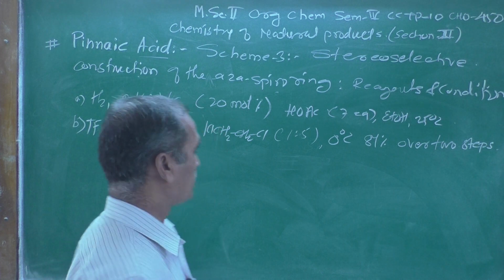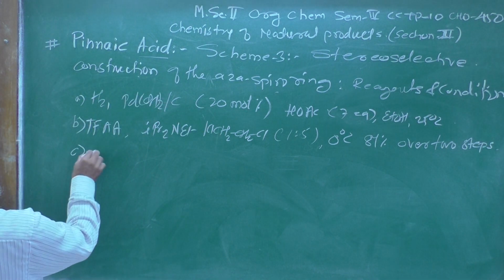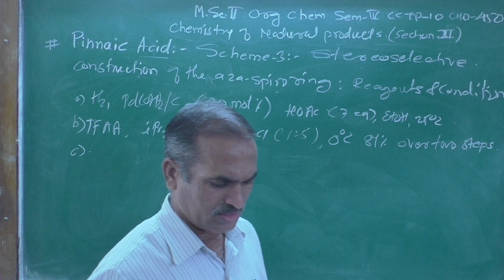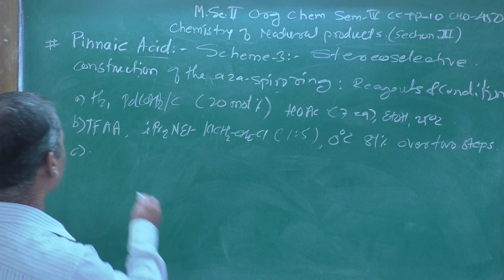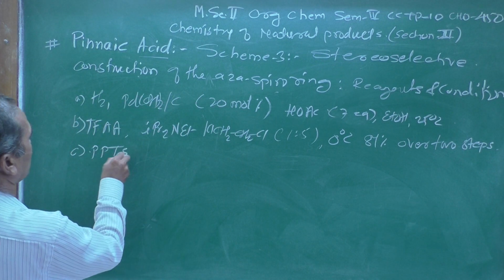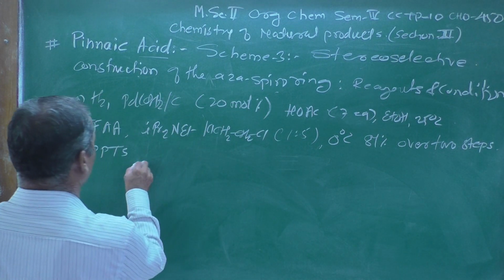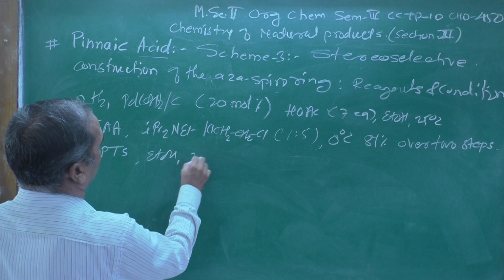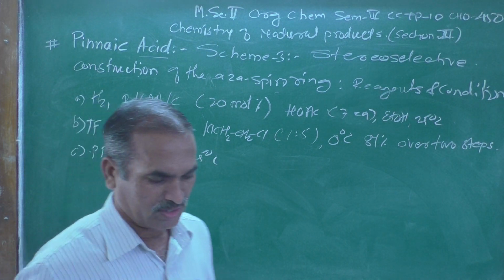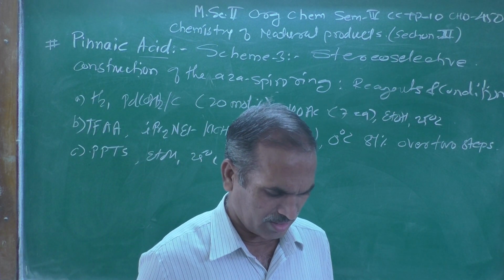And now the C reagent utilized for this is PPTS in presence of ethanol, EtOH, temperature kept at 25 degrees centigrade.